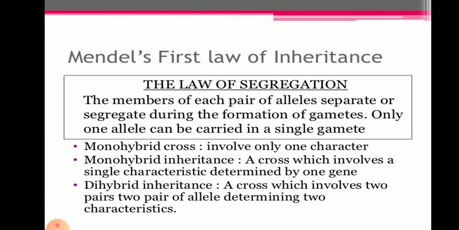That's why they can transfer the characteristics to the other organism. This is said to be a monohybrid cross because it involves only one character, and monohybrid inheritance is a cross which involves a single characteristic determined by one gene. Then he also performed the other on dihybrid inheritance, a cross involving two pairs of alleles determining two characteristics.